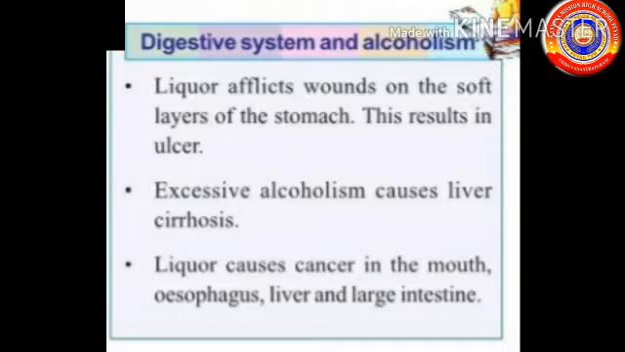The next is digestive system and alcoholism. Liquor afflicts wounds on the soft layers of the stomach. This means liquor, that is the alcohol, causes wounds on the soft layers of the stomach and this results in ulcer. Excessive use of alcohol causes liver cirrhosis. It is a liver disease. Liquor causes cancer in the mouth, esophagus, liver, and large intestine. Thus, the alcohol badly affects our digestive system.